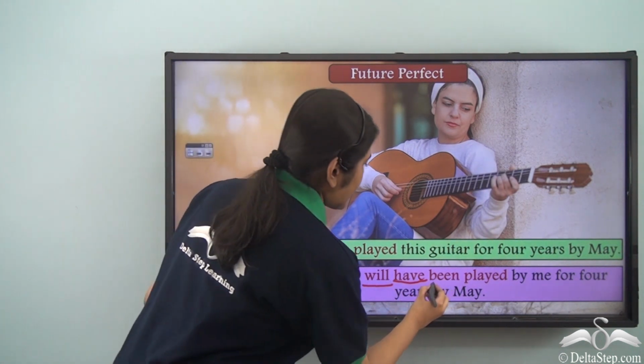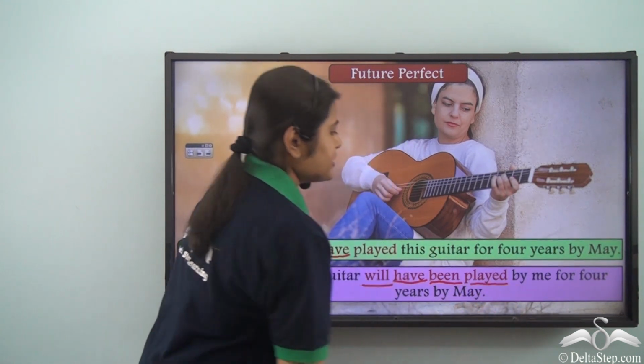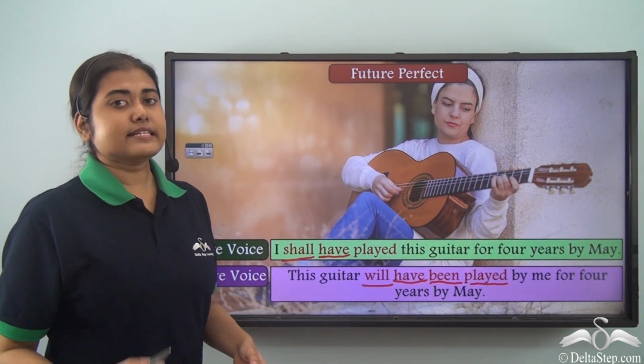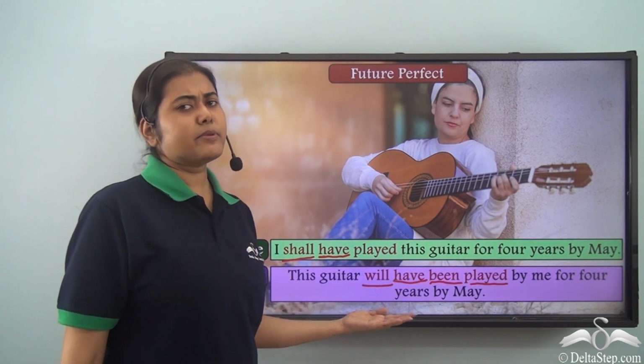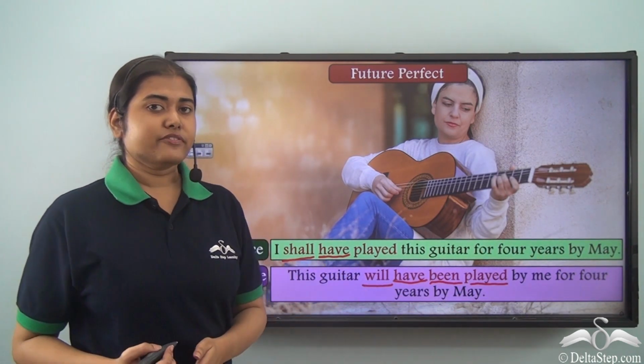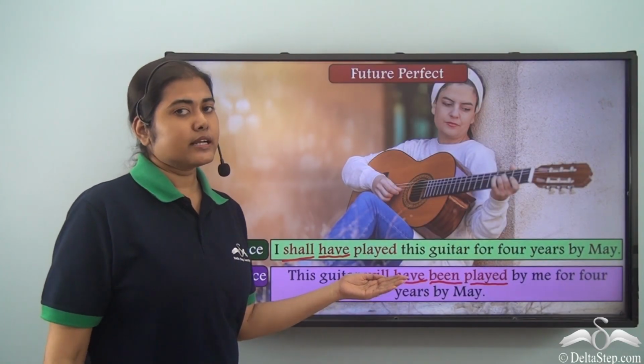After that, we add been and then we put the past participle form of the verb play, that is played. So remember, in this case the verb form is a bit longer, but don't be afraid. Just follow the rules and you will be able to get the form correctly.